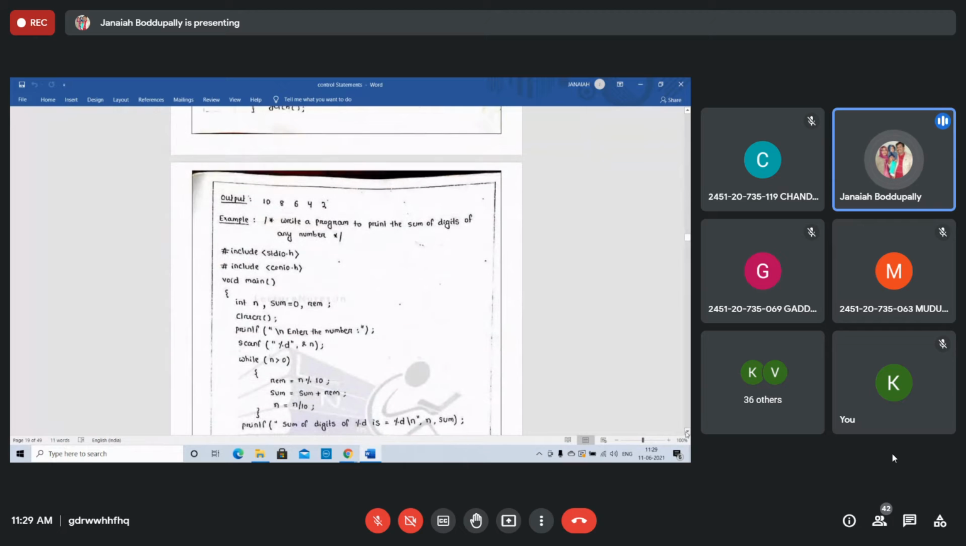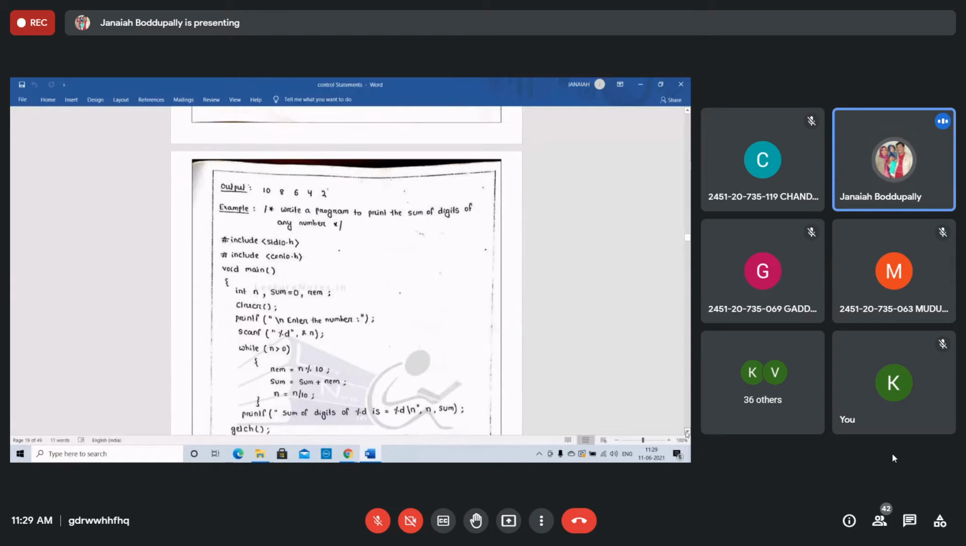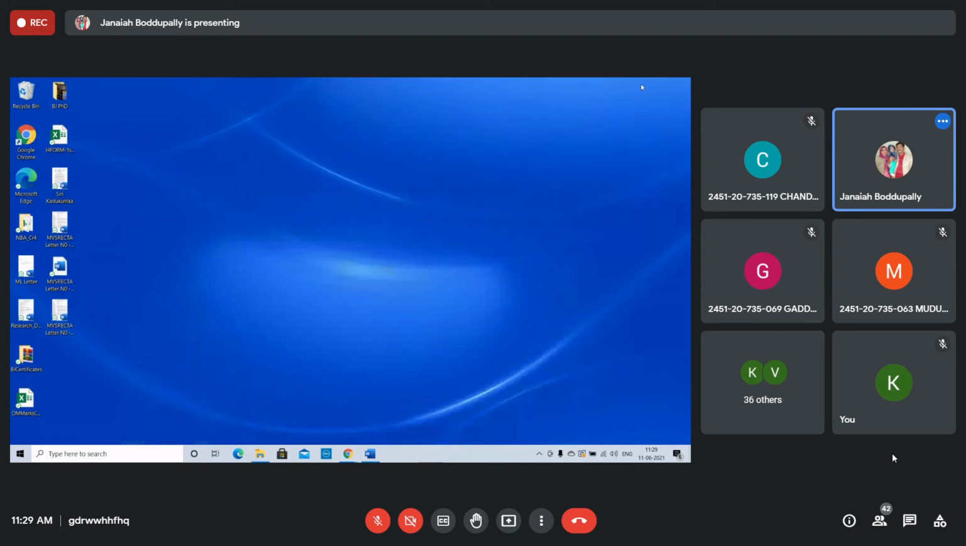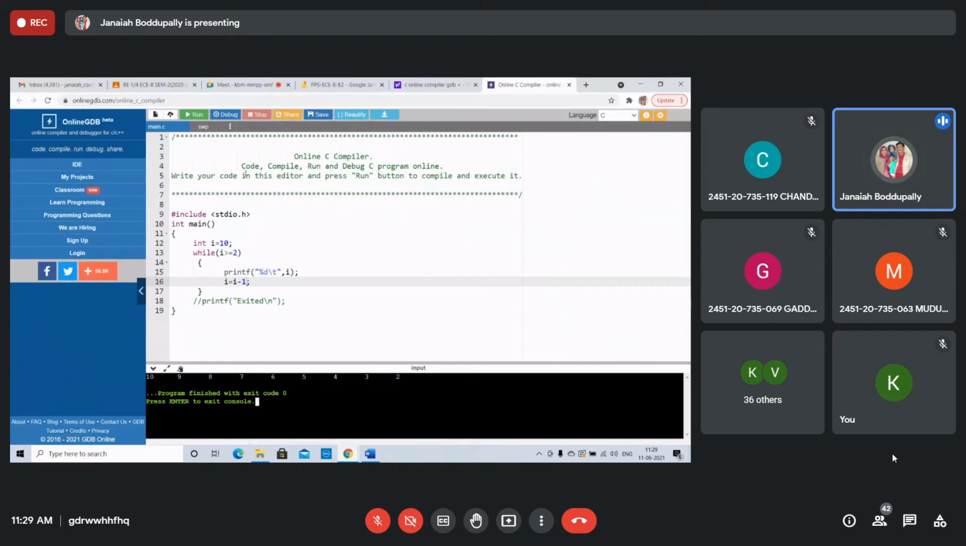Write a program to print the sum of the digits of any number. Sum of the digits, I will explain. Sum of the digits of any number.